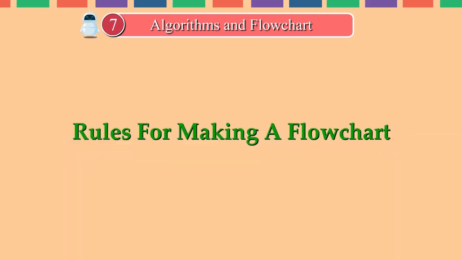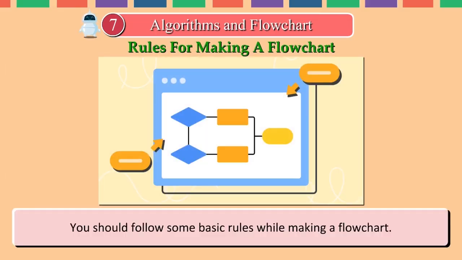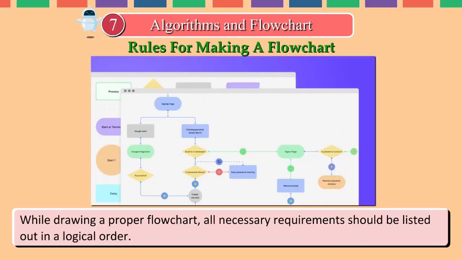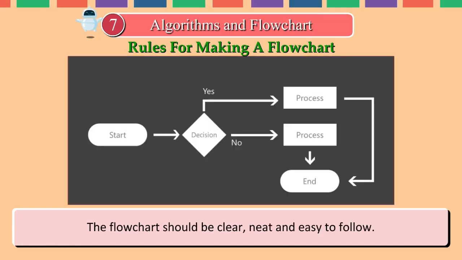Rules for making a flowchart. You should follow some basic rules while making a flowchart. Some of them are listed below. While drawing a proper flowchart, all necessary requirements should be listed out in a logical order. The flowchart should be clear, neat and easy to follow.